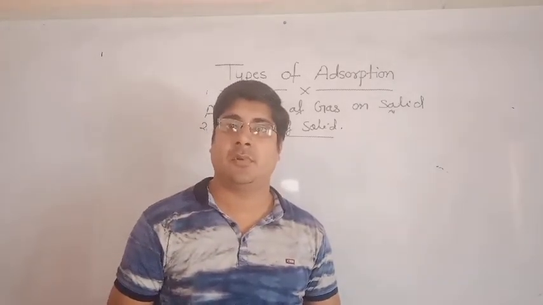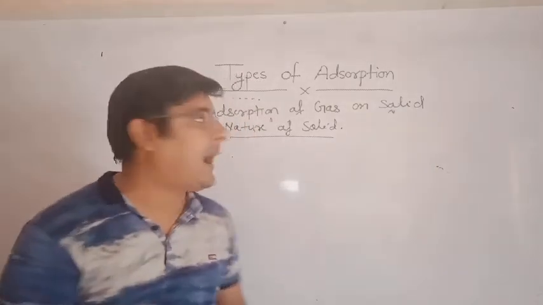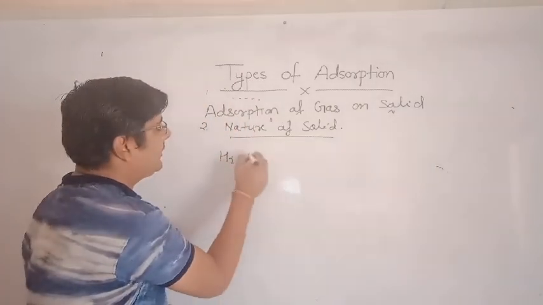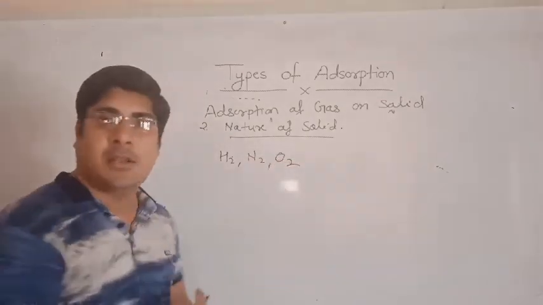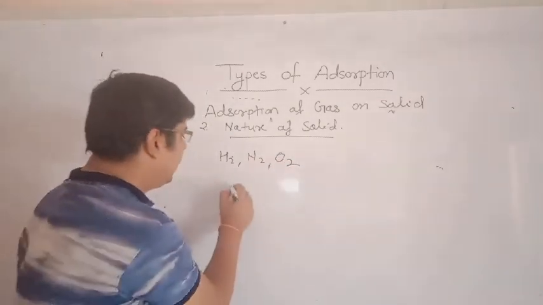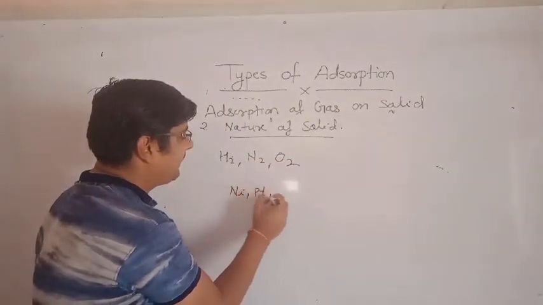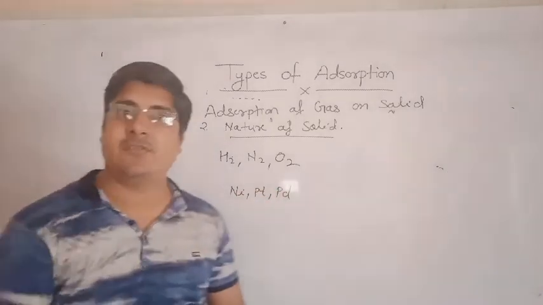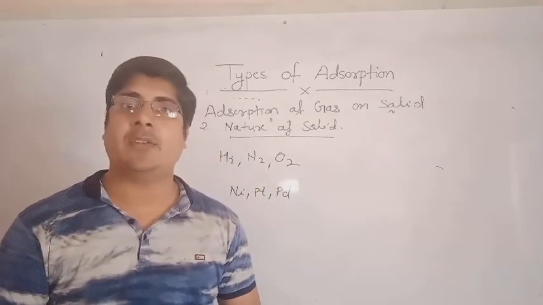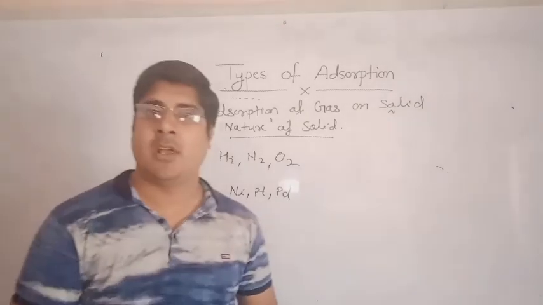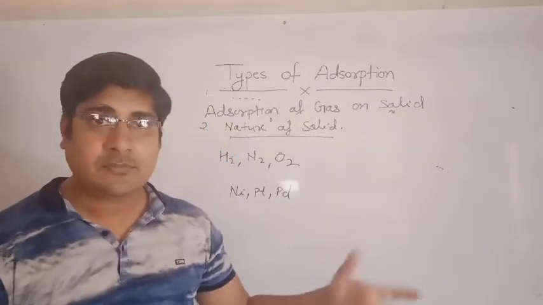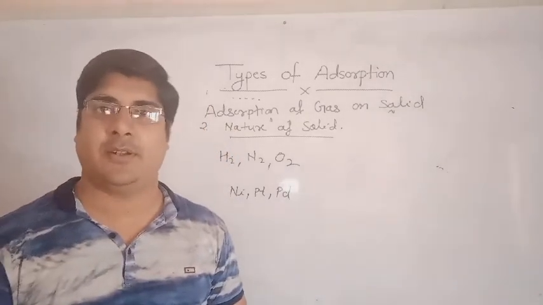If you want to adsorb hydrogen, nitrogen and oxygen gas, then you will have to take nickel, platinum, palladium as adsorbent. If you want to adsorb moisture, then you will have to take silica gel as adsorbent.